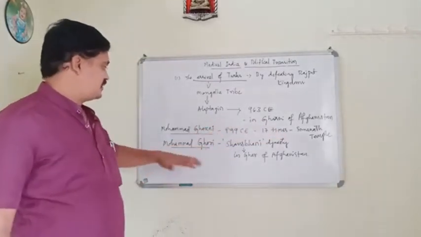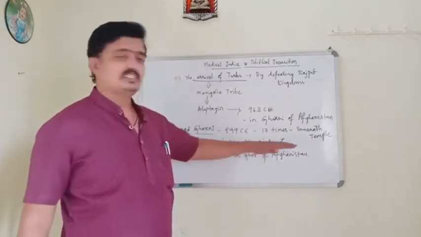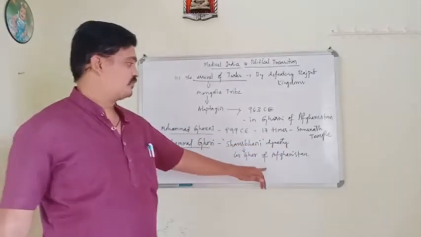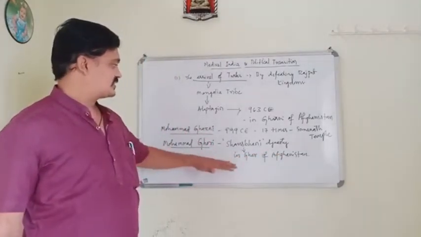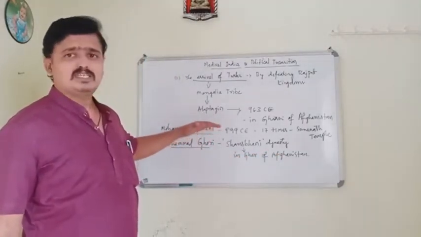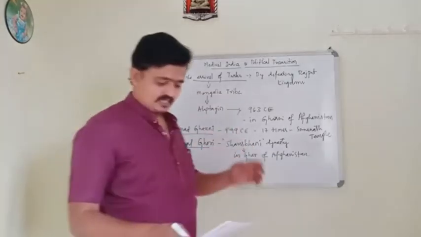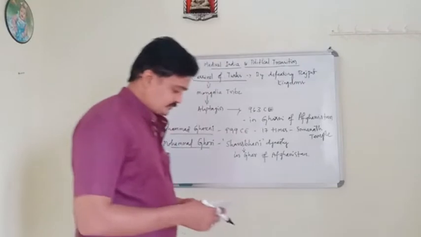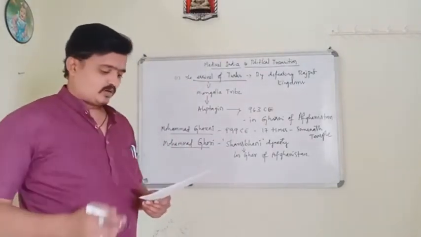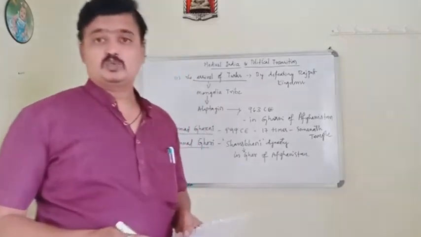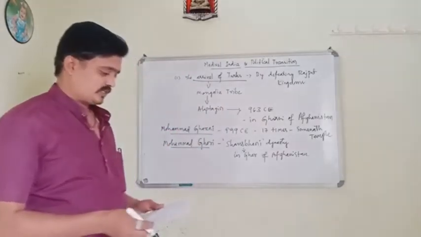And later, Muhammad Ghori established a dynasty in Ghor of Afghanistan. He started his dynasty by ending the Ghazni dynasty. Which dynasty did he start? The Ghor dynasty. And also he sent his general to establish Turk rule in India.